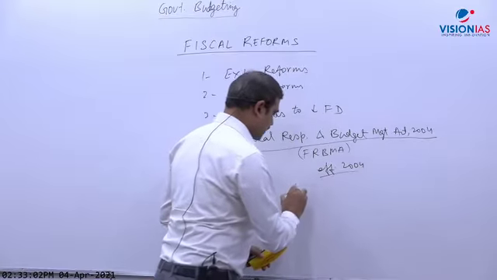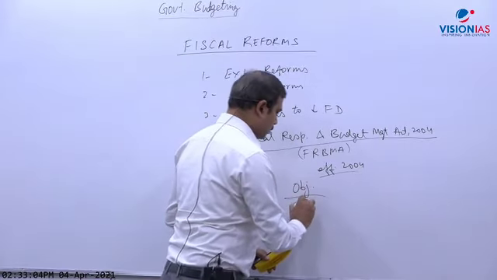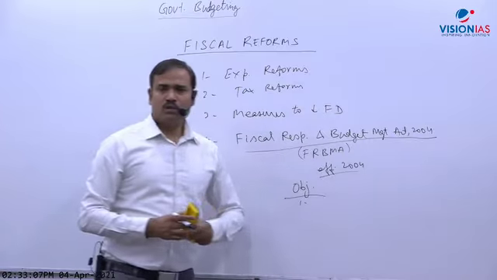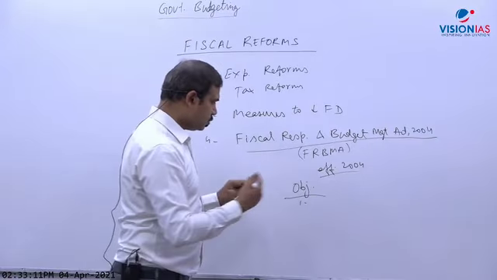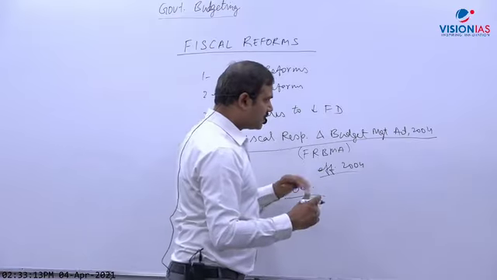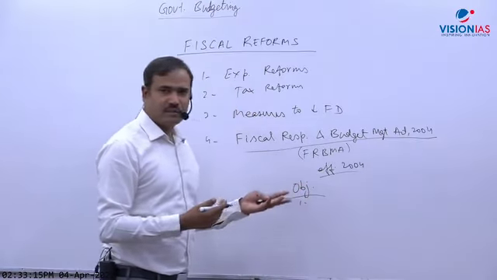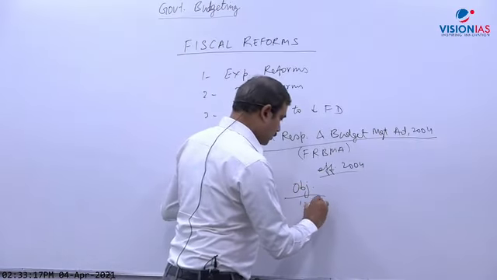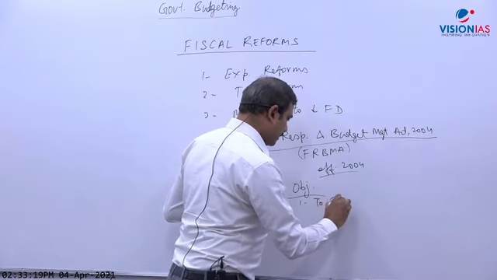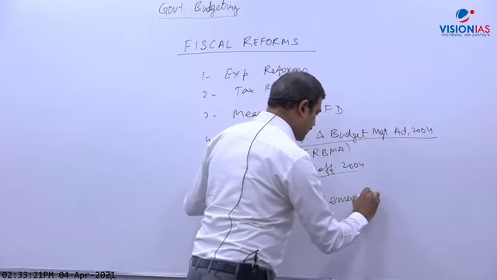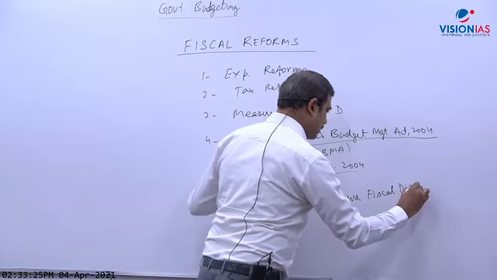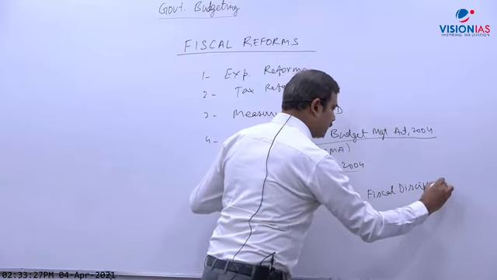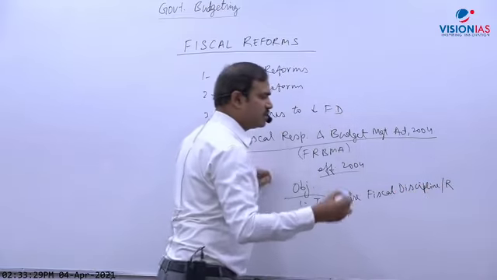So what are the objectives of this? Obviously, the most important objective of this act was to ensure fiscal discipline. Fiscal discipline may also be called fiscal responsibility.